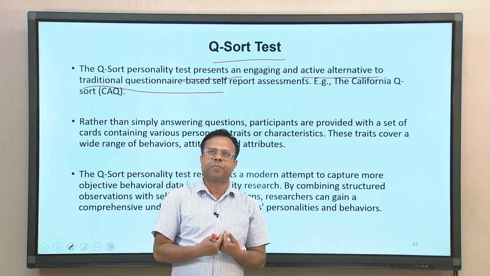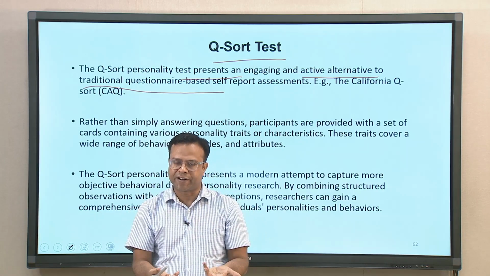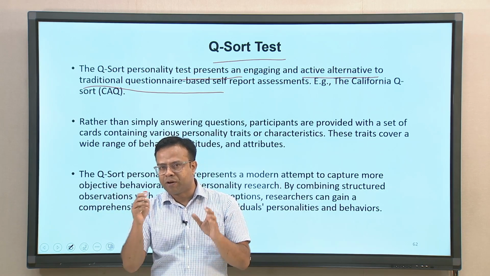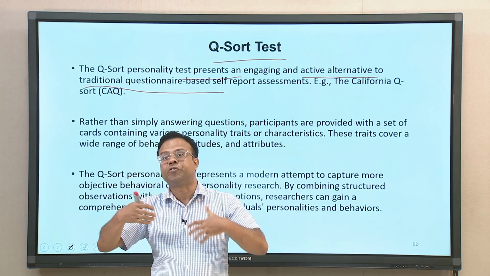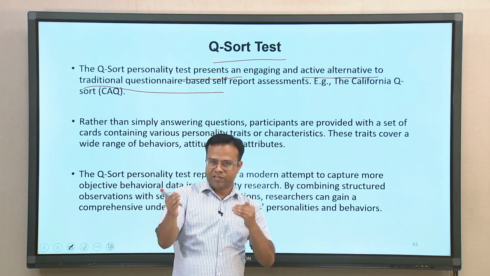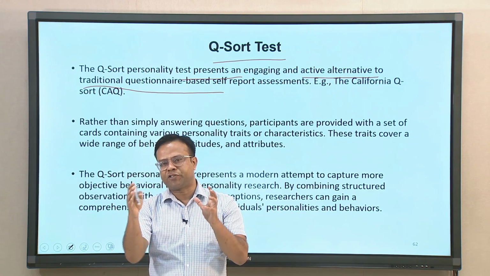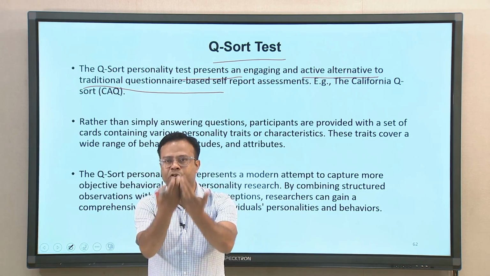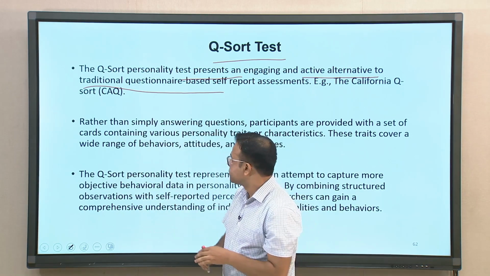It is also possible that sometimes people don't intentionally lie, but they are not aware of certain aspects of themselves. People's awareness of themselves may vary. Some people are not that self-aware. They may not know a lot of nuanced aspects about themselves because of unconscious influences and so on. So, it has its own problems, and so the Q-sort kind of test uses more active involvement of the participant rather than just reporting. In that sense it has its own advantages.